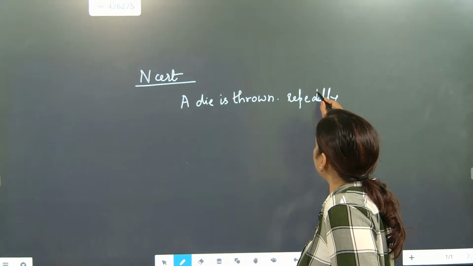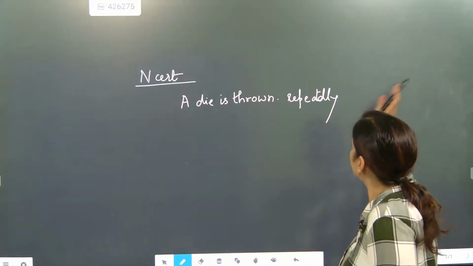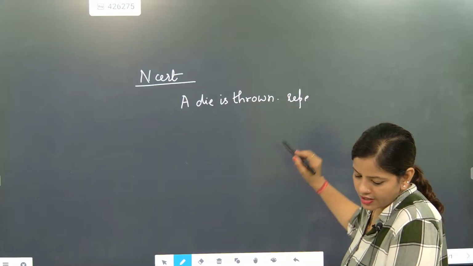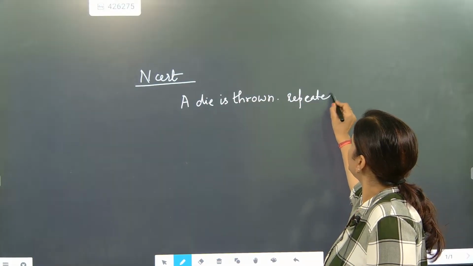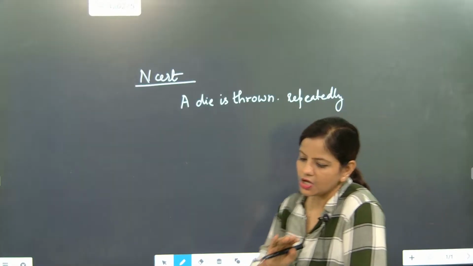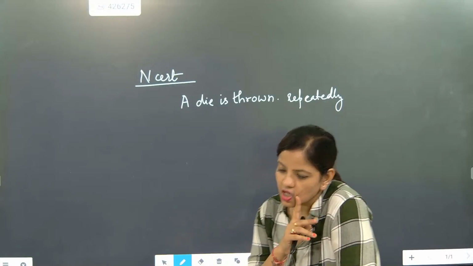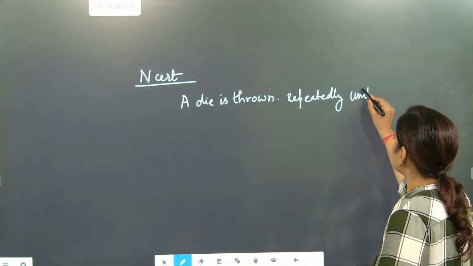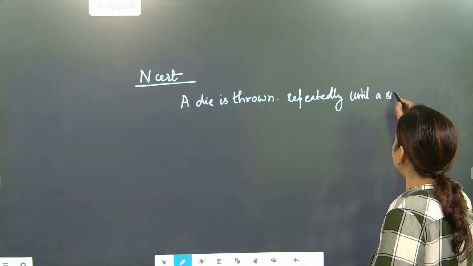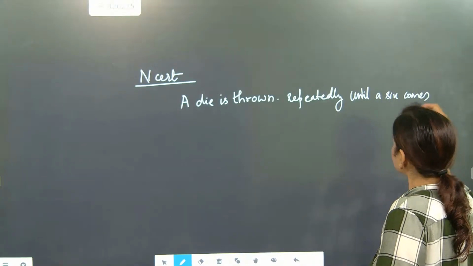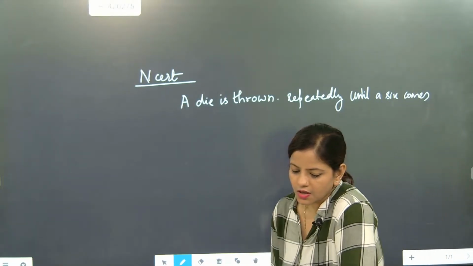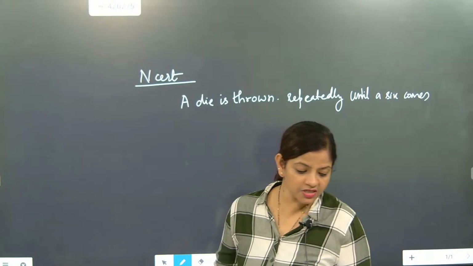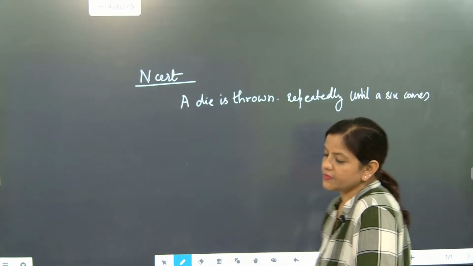Repeatedly. So many times it is thrown until a 6 comes. Until a 6 comes. Okay. What is the sample space for this experiment? What can be the sample space for this experiment, beta?